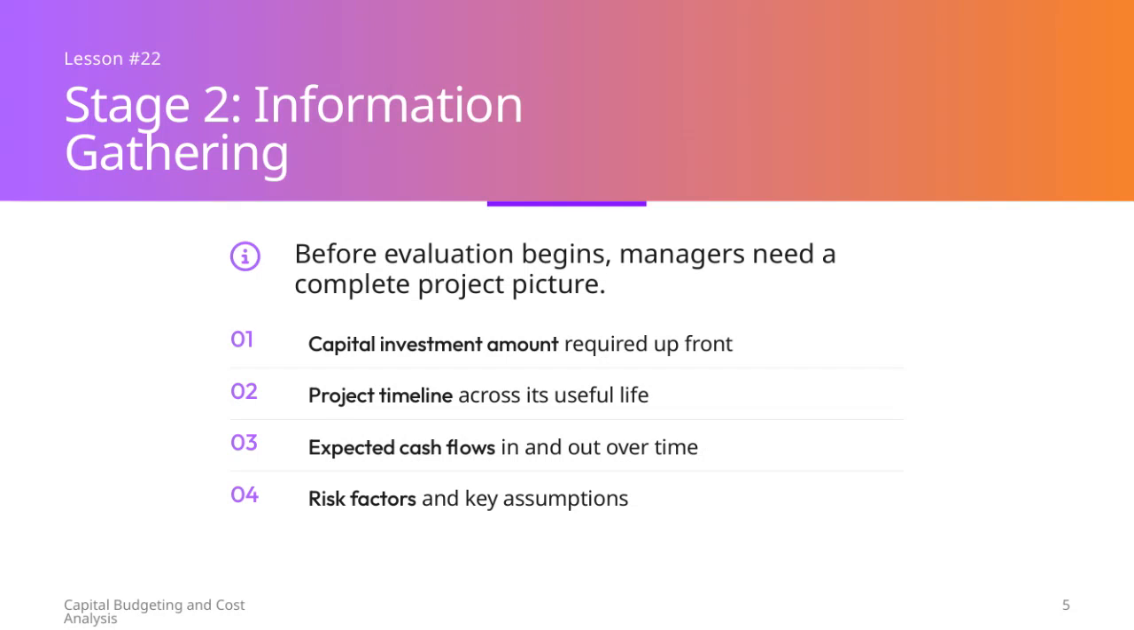Now let's focus on lesson number 22, which covers stage 2, information gathering in the capital budgeting and cost analysis process. Before managers can begin evaluating a project, they need to gather a complete picture of the project. This includes several critical pieces of information. First, the capital investment amount required upfront. Knowing how much money needs to be invested initially is essential.